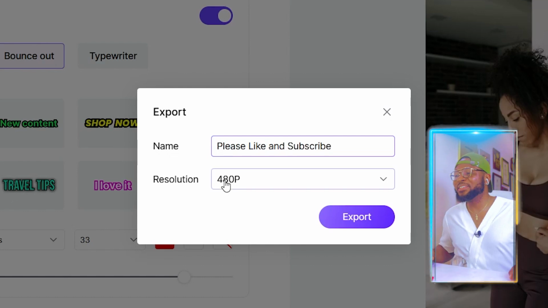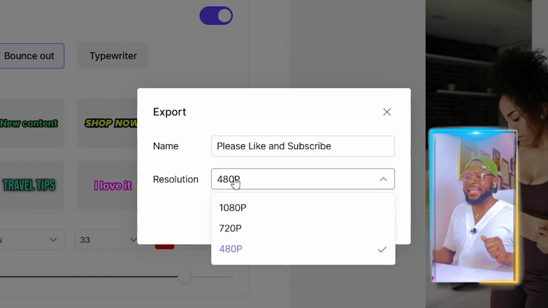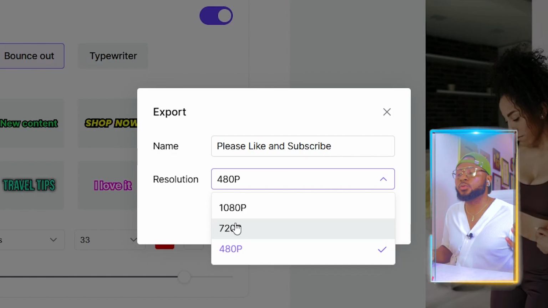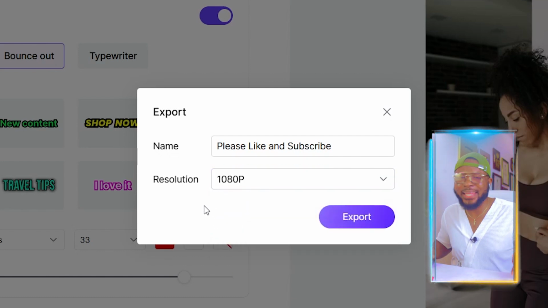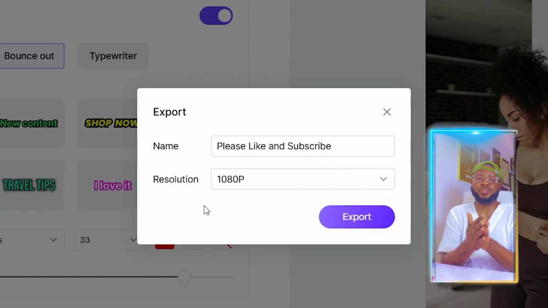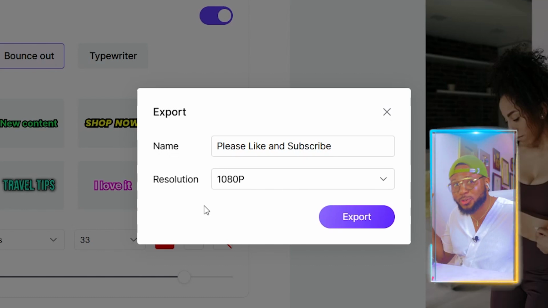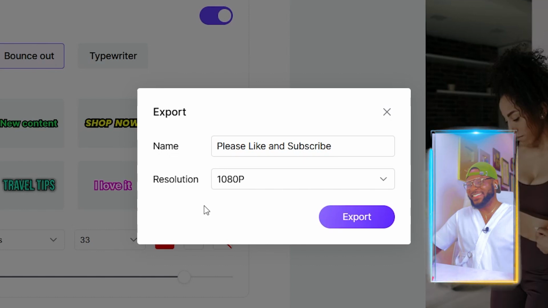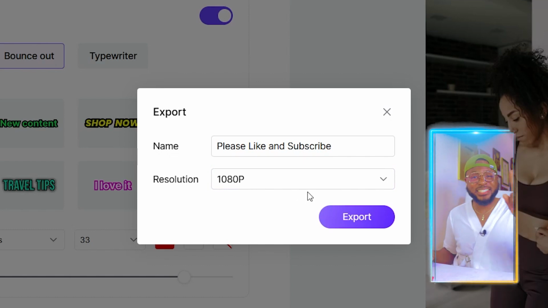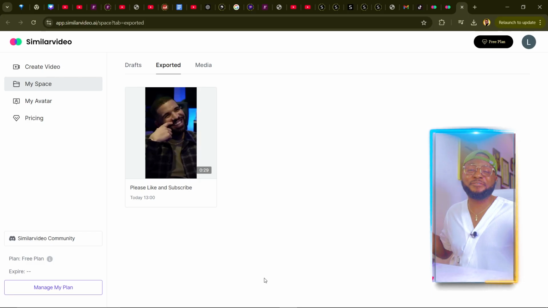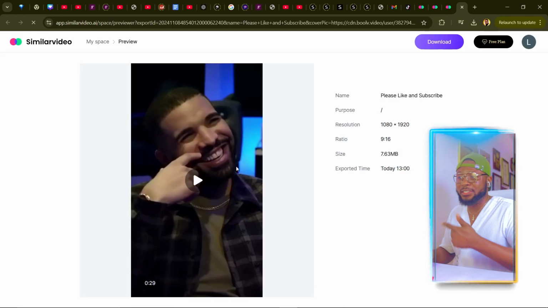Okay, so now the resolution. Of course, you don't want 480p and you don't want 720p. You're going to select 1080p so that you can have the best resolution and get the best traffic and engagement on your videos, right? So now that we have selected this, the next thing we're going to do is click on export. Two seconds later, now our video is ready, and the next thing we're going to do is download it to our device by clicking on the video, and then it's going to open here.